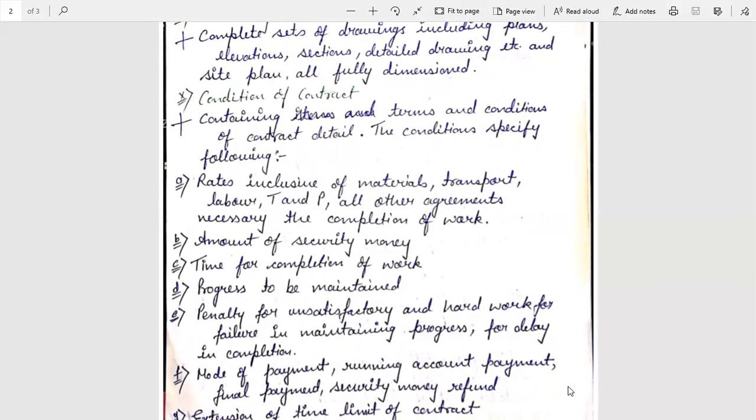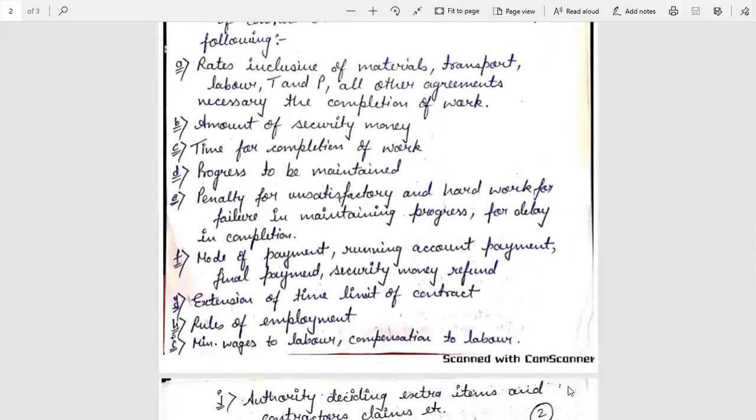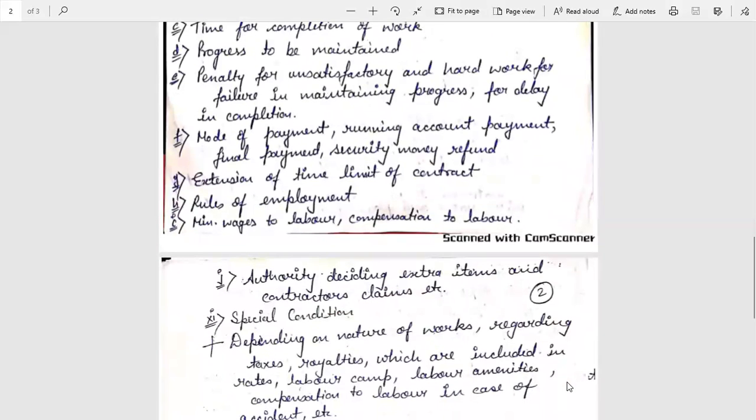Next are the amount of security money, time of completion of work, progress to be maintained, penalty for unsatisfactory work and for failure in maintaining progress or delay in completion, mode of payment, running account payment, final payment, security money refund, extension of time limit of contract, rules of employment, minimum wages to labor, compensation to labor, and authority deciding extra items and contract claims.